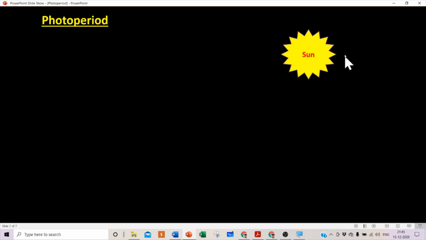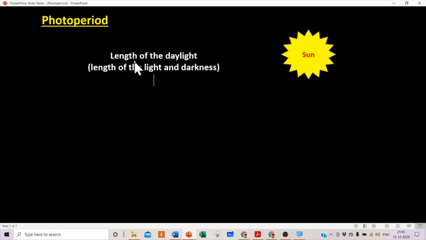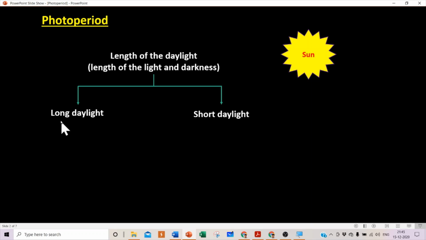Photoperiod, I have shown here the sun, that is the source of light during the day. So photoperiod is nothing but the length of the daylight, the length of light and darkness. So this daylight, we can say short daylight or long daylight. Long daylight means definitely there will be a short darkness, and short daylight definitely means a long darkness.